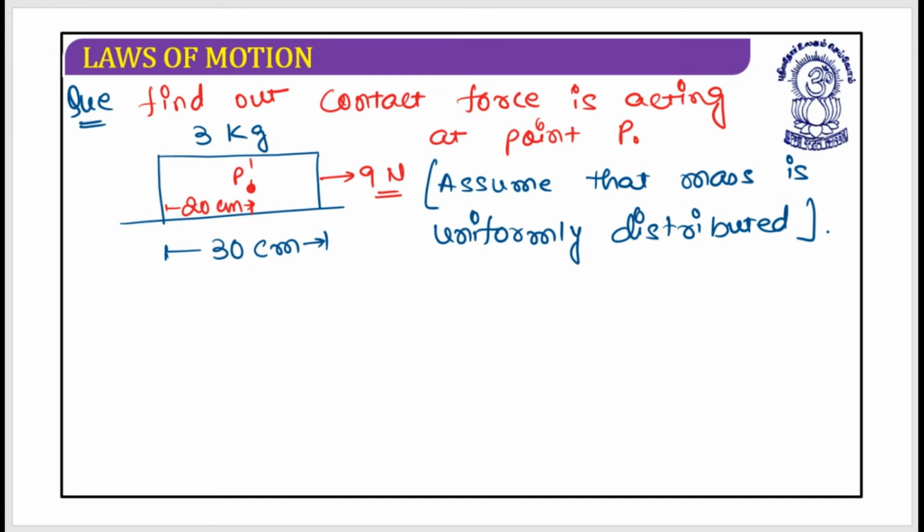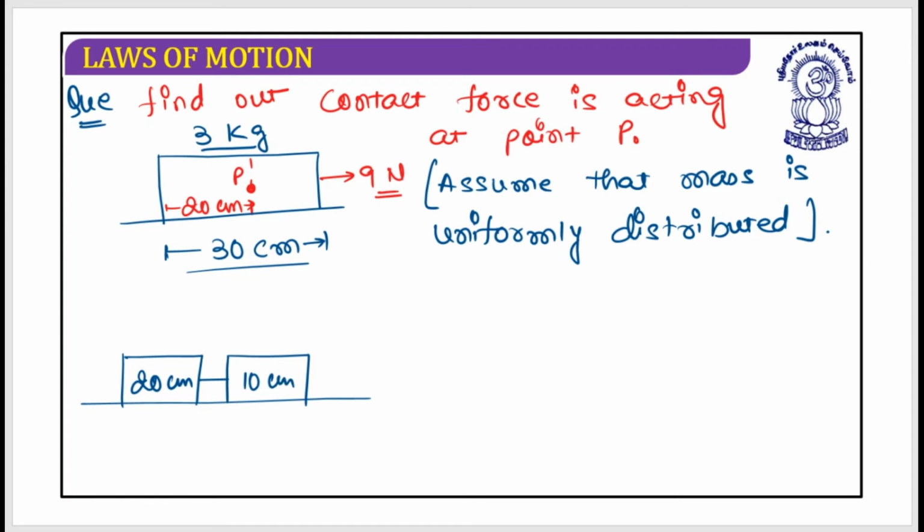P. So how should you do this? If you observe very carefully, this is a block of 3 kg and the total length of this block is 30 centimeter. So what you can do, for your understanding, is divide it into two blocks. This is the block of 20 centimeter and this is the block of 10 centimeter.